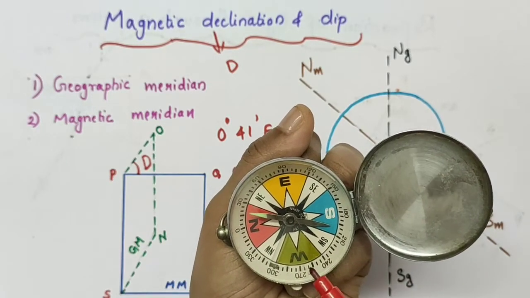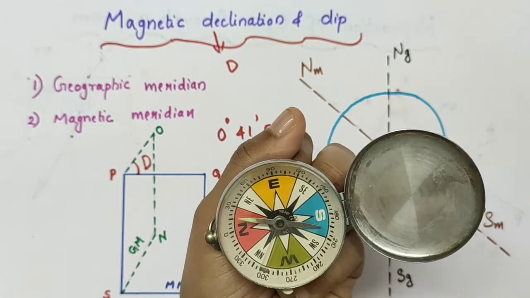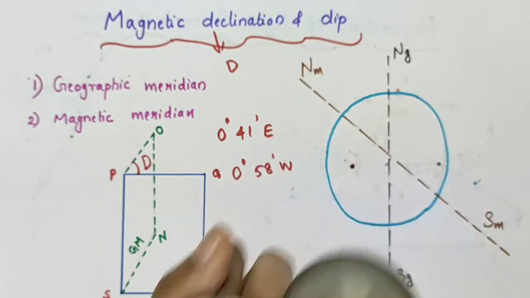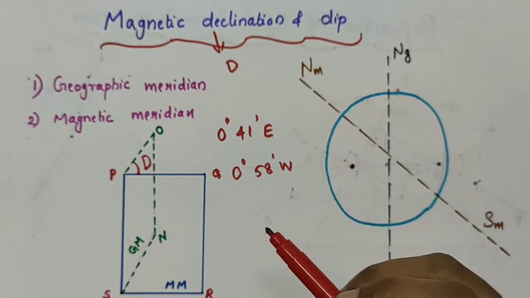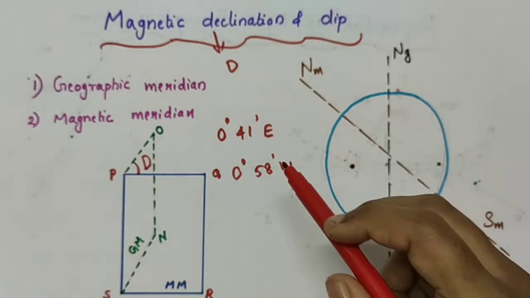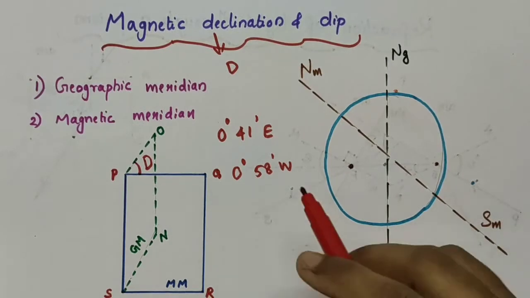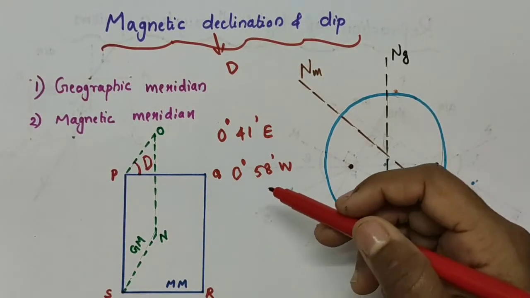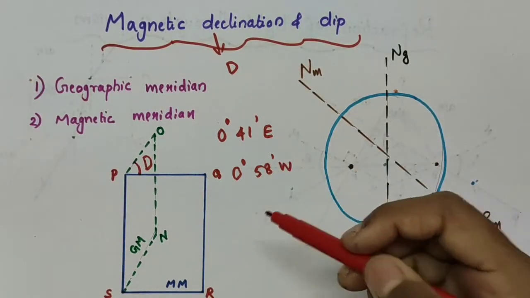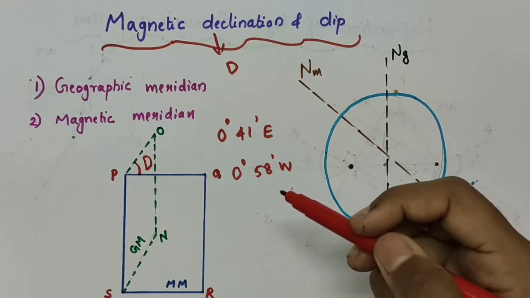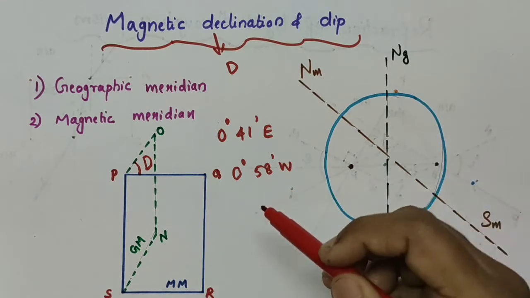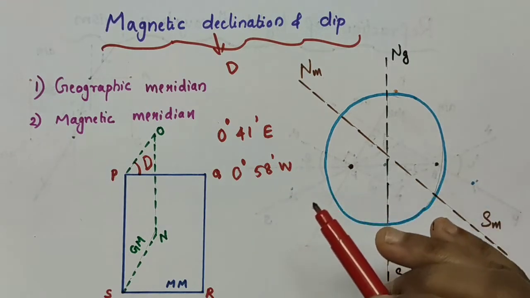Not along the Earth's geographic north and south directions. Since the declination in India is small, being 0 degree 41 minute east at Delhi and 0 degree 58 minute west at Mumbai, at both these places the magnetic needle in the magnetic compass shows true north quite accurately.